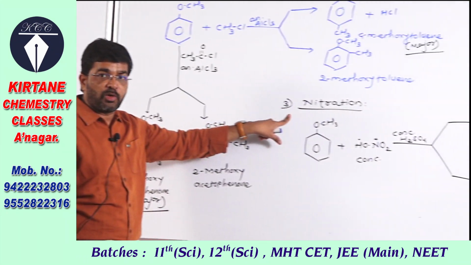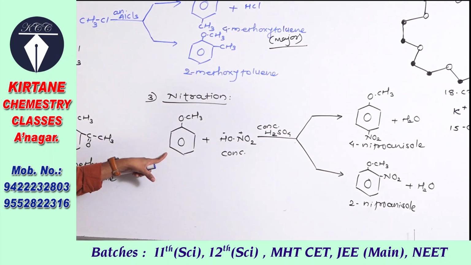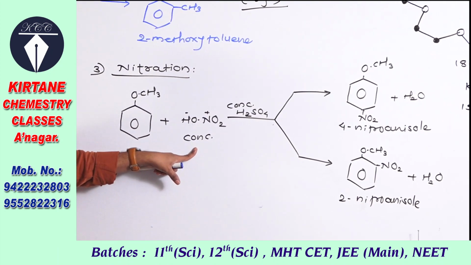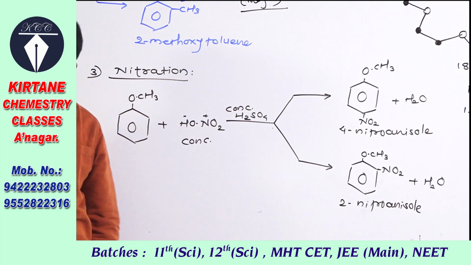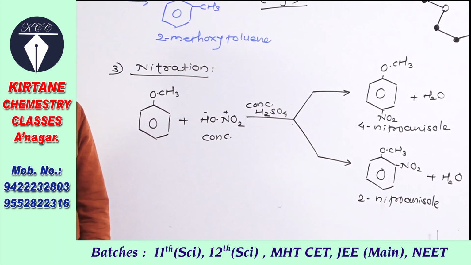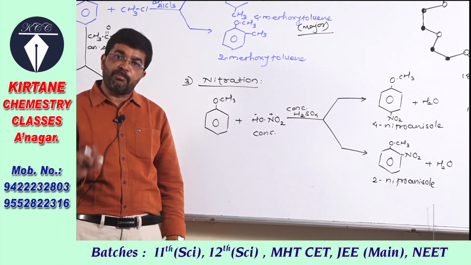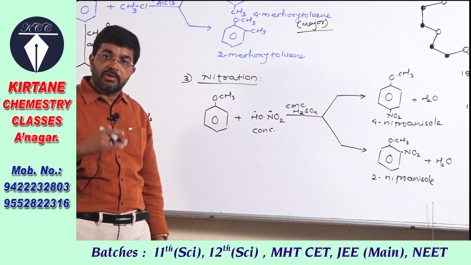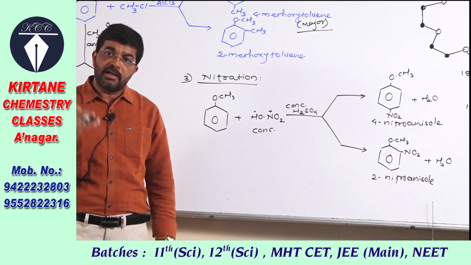Last one, a chemical property of anisole or aromatic ether: methoxybenzene is treated with concentrated nitric acid in the presence of concentrated sulfuric acid. Before this we have studied that a mixture of concentrated nitric acid and concentrated sulfuric acid is called the nitrating mixture. This reaction is called nitration, because replacement on the benzene ring takes place by a nitro group.